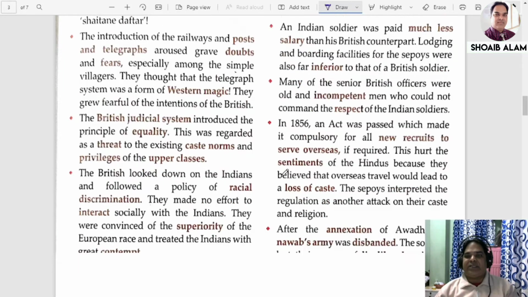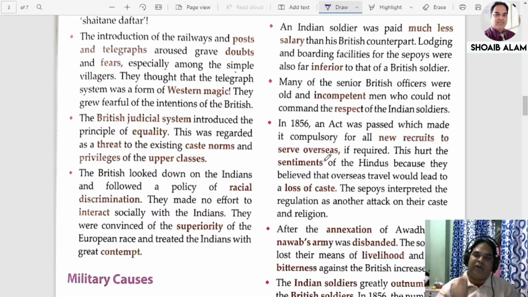In 1856, an act was passed that was known as the General Service Enlistment Act. According to this act, new recruits could be sent anywhere to serve. They could be sent overseas to fight also. Now, as per Hindu beliefs, they were not supposed to cross the river Indus, because that would degrade their religion. They had a religious belief that they were not supposed to cross the Indus to fight or to work for the British army.